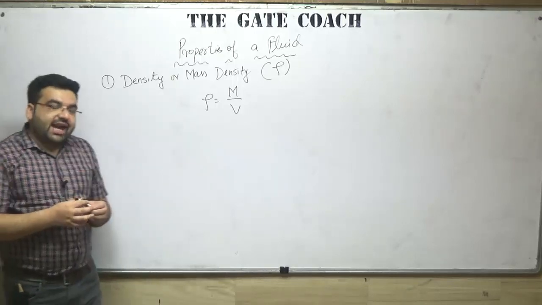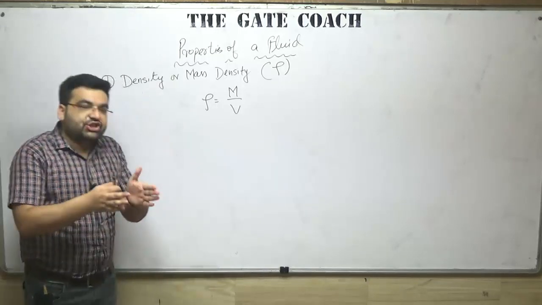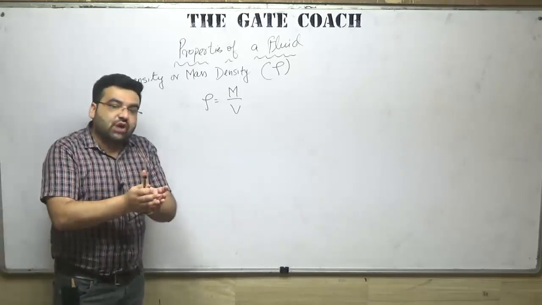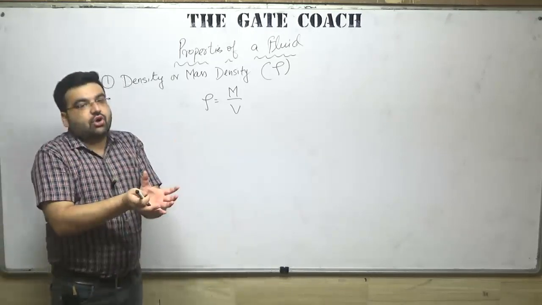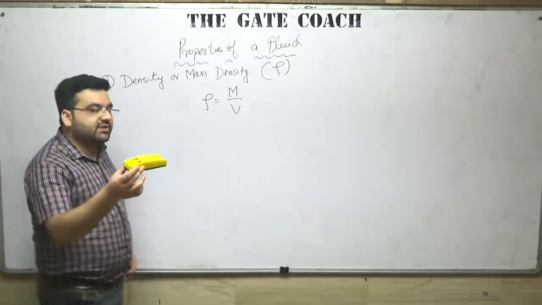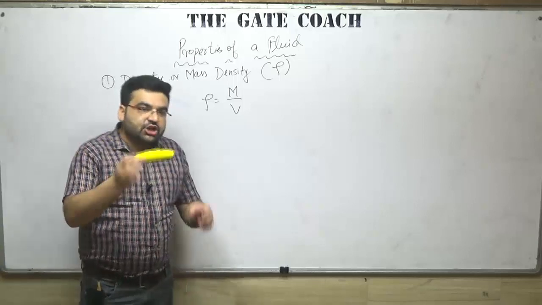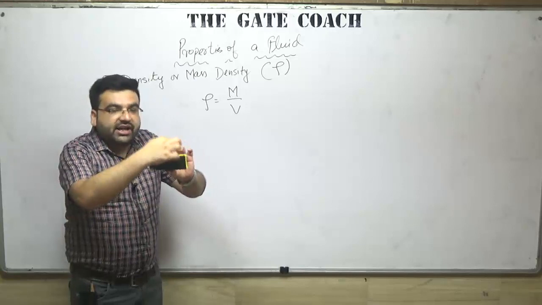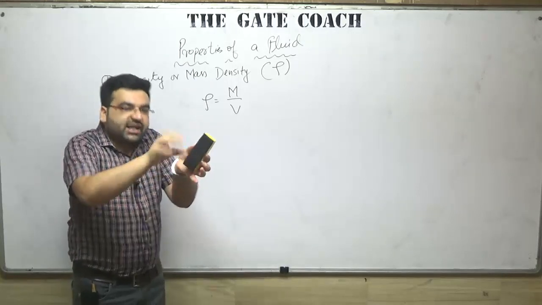Now, density actually tells you about the compactness of a body. For example, I have this duster with me. It has some density. If it has a very high density, then the particles will be compacted together in a very small volume.